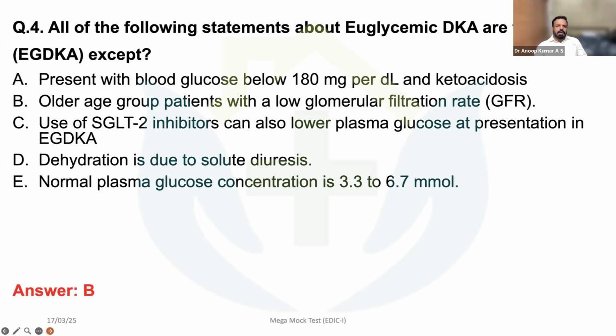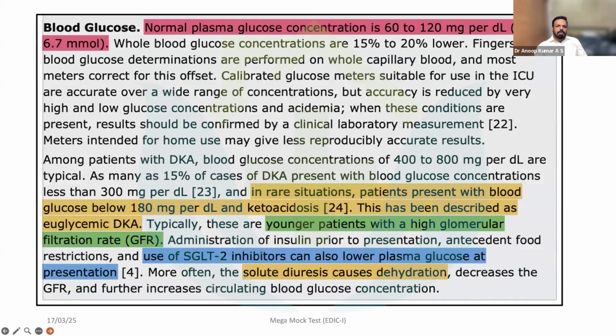So the answer is B: old age group patients with low glomerular filtration. That statement is not true. Normal plasma glucose concentration, as you are aware, is 60 to 120 milligram per deciliter. When it is converted into millimoles, it is 3.3 to 6.7.